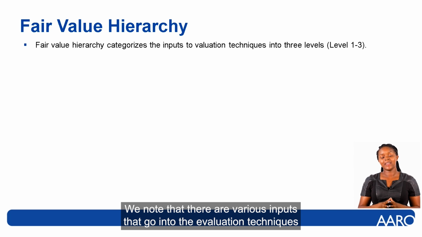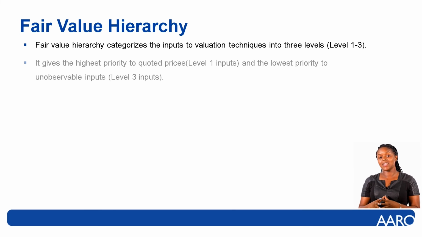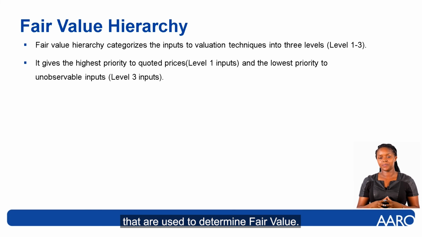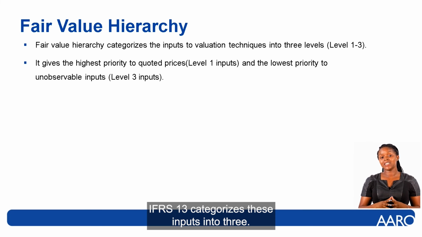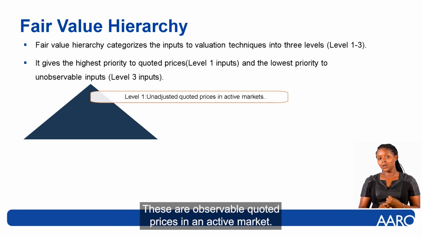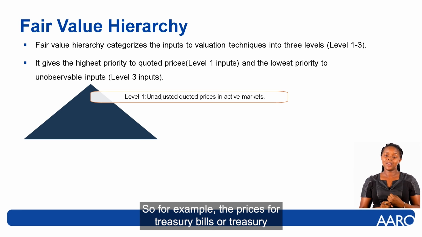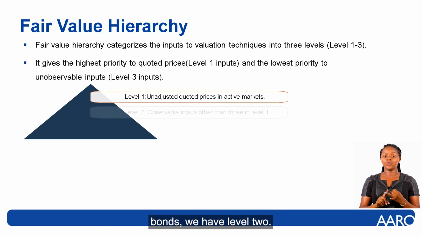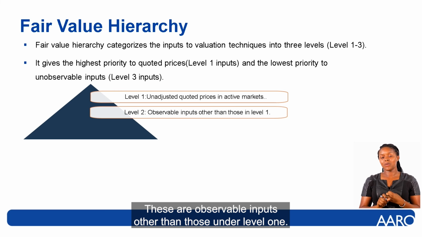We note that there are various inputs that go into the valuation techniques that are used to determine fair value. IFRS 13 categorizes these inputs into three. We have level 1. These are observable quoted prices in an active market. So for example, the prices for treasury bills or treasury bonds. We have level 2. These are observable inputs other than those under level 1.